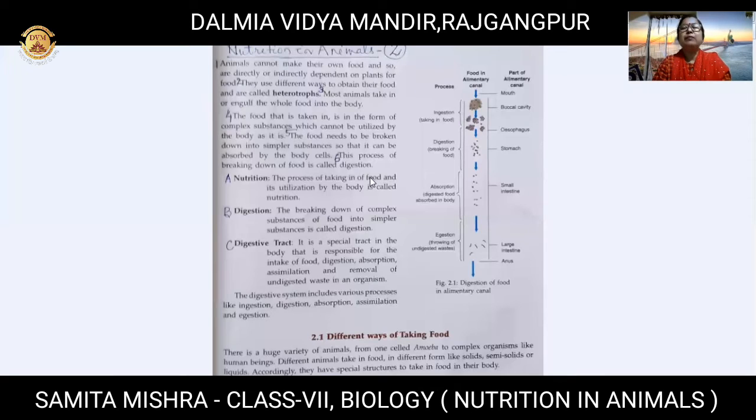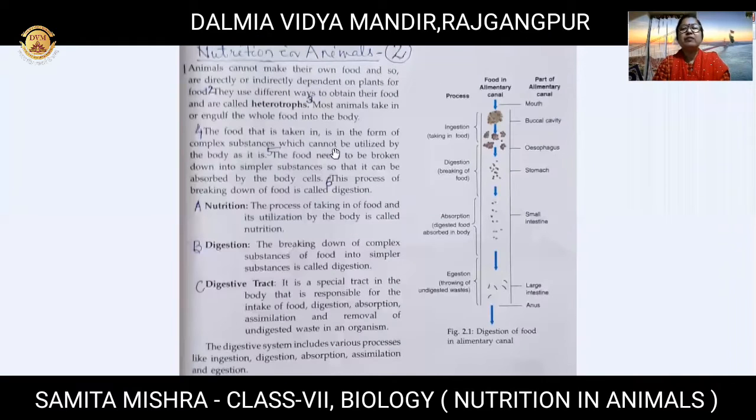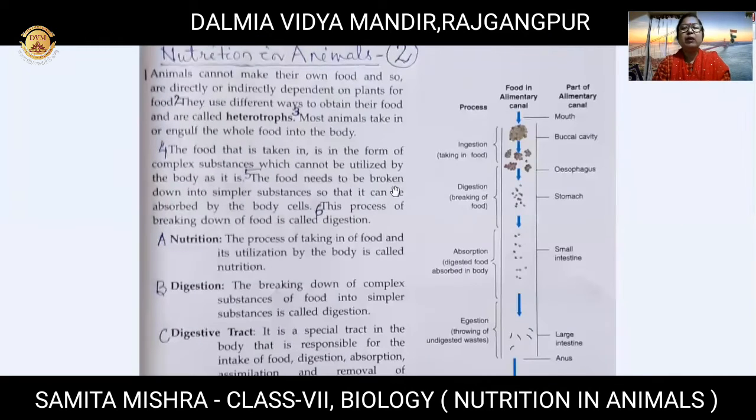If you can see on your screen, children, there is your first page, and there you will find nutrition, digestion and digestive tract. Nutrition is a process of intake of food, and then that food is changed into an absorbable, soluble, easy form, and then it is utilized by the body for its proper growth and development.